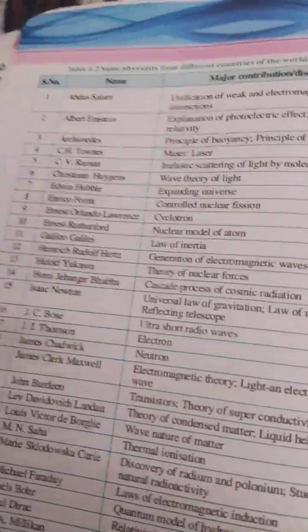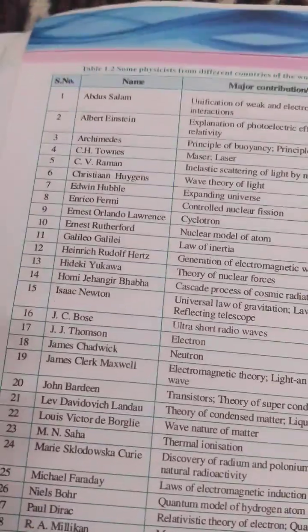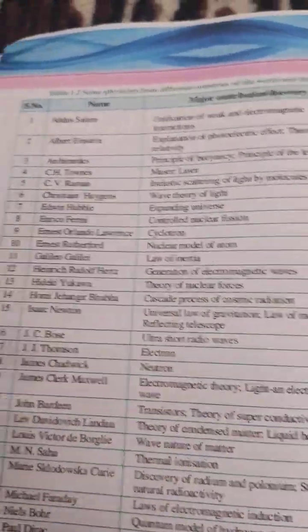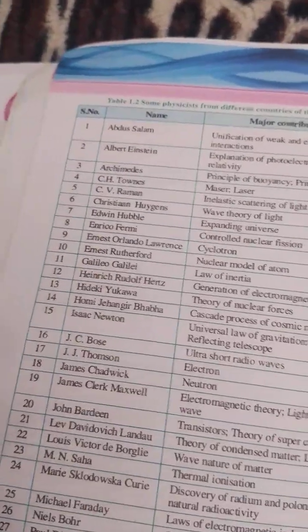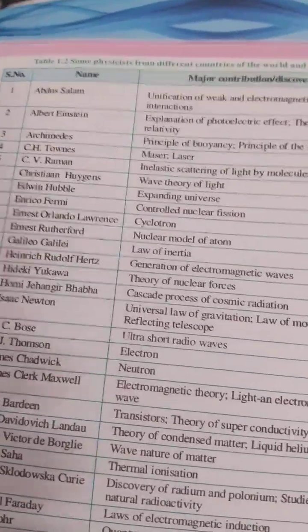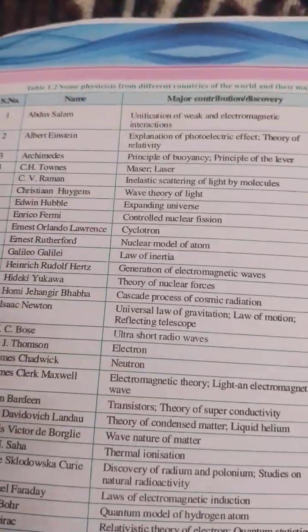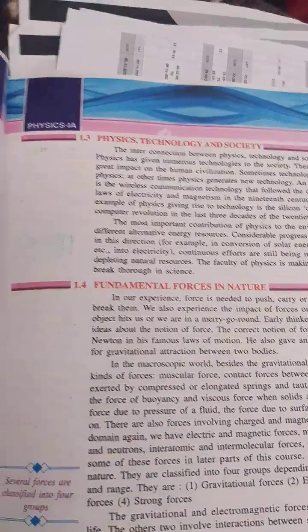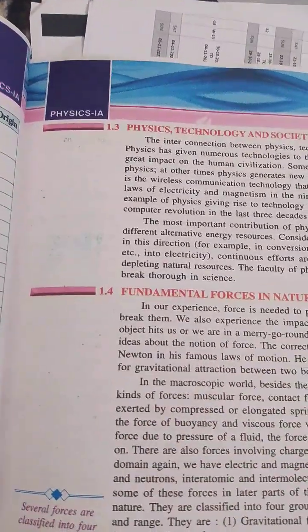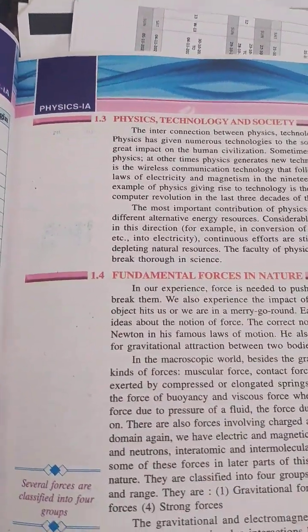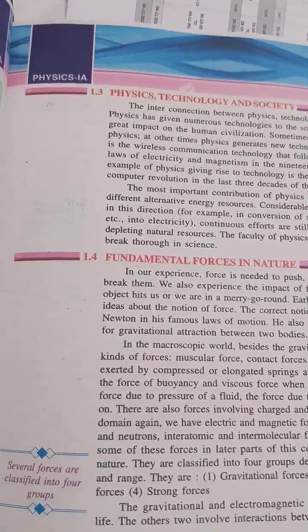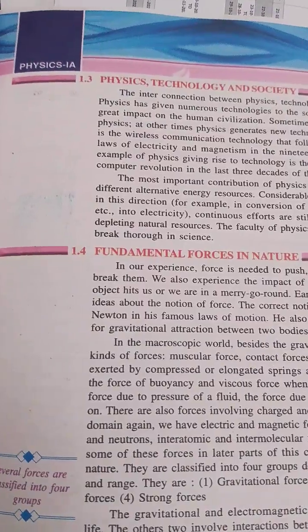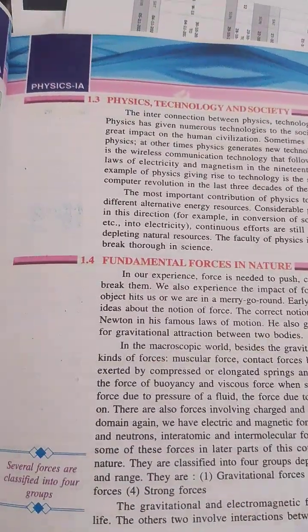How many scientists are there? It depends upon the number, but every person can think like a scientist. Now, what is the difference between physics, technology, and society? Technology is the upgrade of physical principles. Technology utilizes the physics laws.